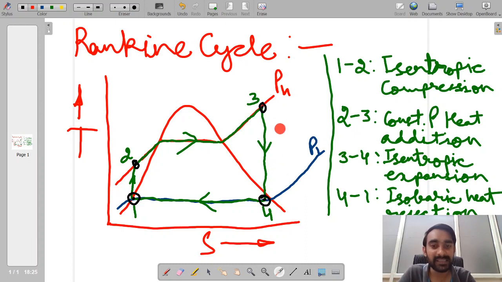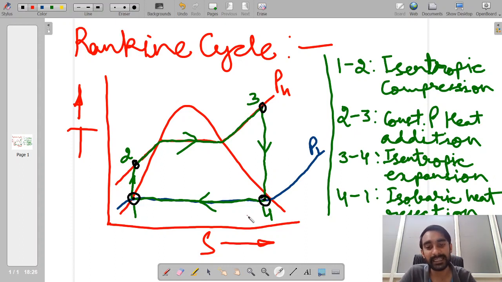and then process 3 to 4 happens inside a turbine where we have the expansion of the steam, and this expansion of the steam results in some net work output. So process 3 to 4 is our isentropic expansion process. And after that, because we want to operate this entire combination of processes inside a cycle,